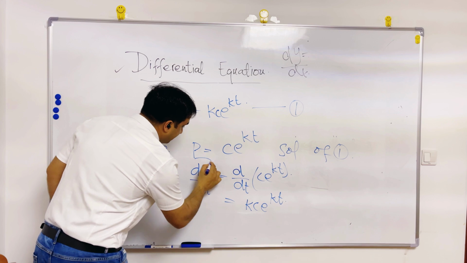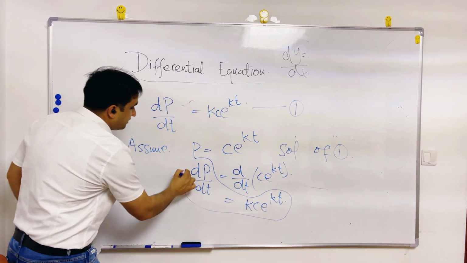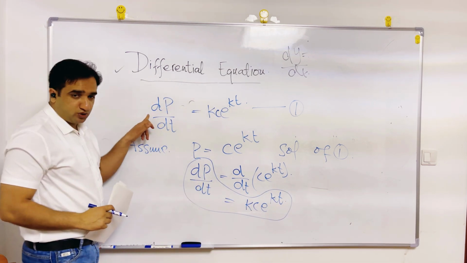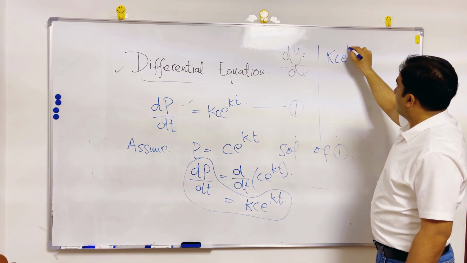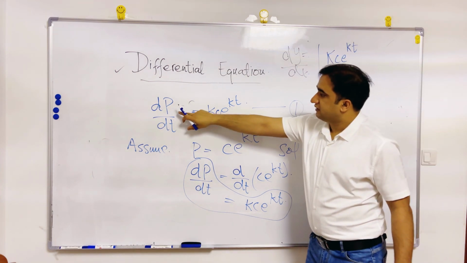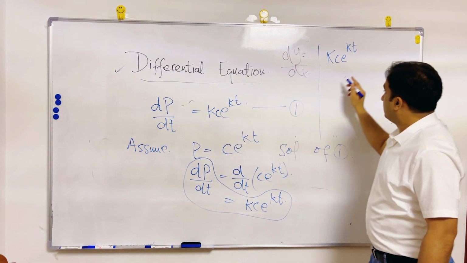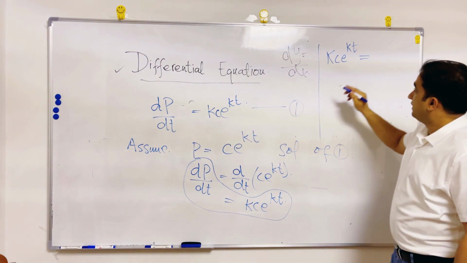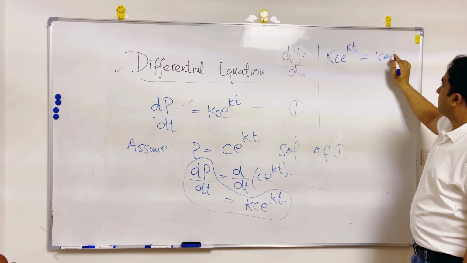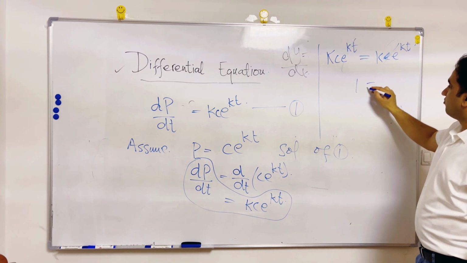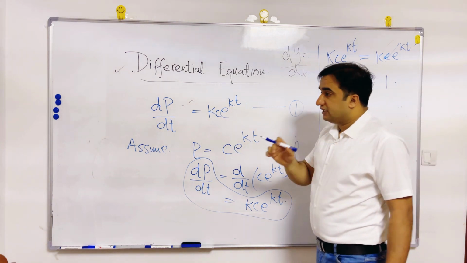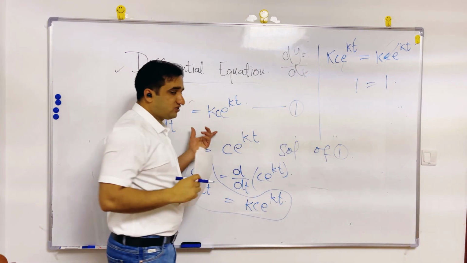Now I can put it here. It will be kC e raised to the power kt from here equals kC e raised to the power kt. These cancel out, so 1 equals 1. So the equation is identically satisfied.